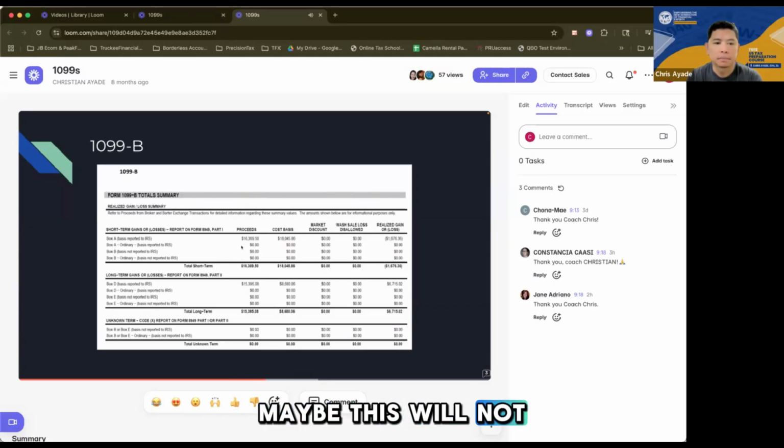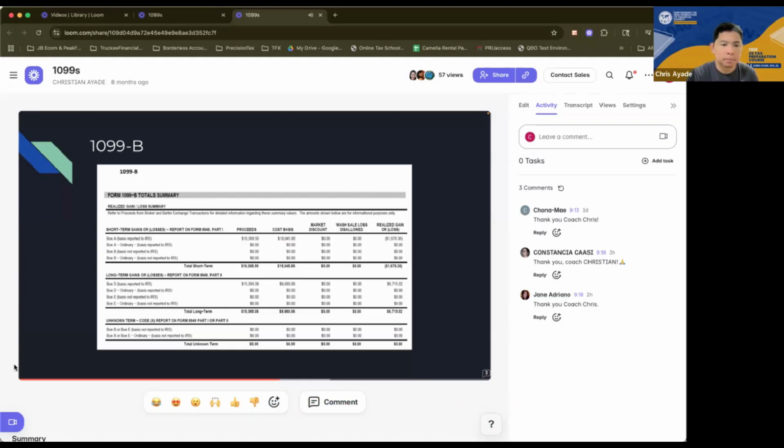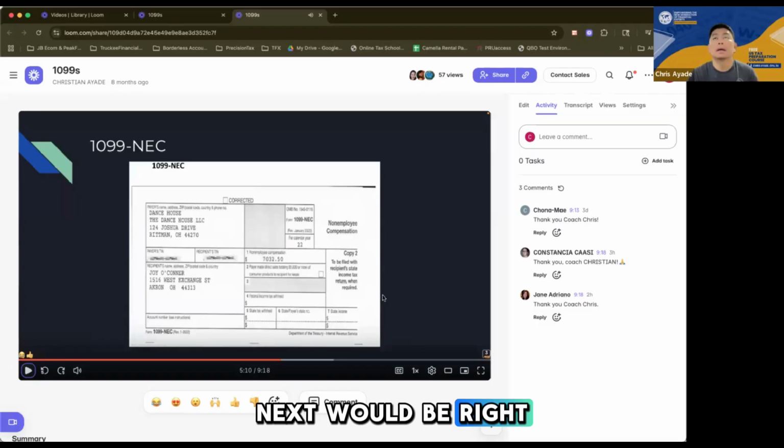Maybe going through this one right now would not make sense to you. But later on, when we start entering 1099-B into the tax software, it will make more sense to you. This one is just a preview of the form. Next would be 1099-B and 1099-DIV, they're interrelated, right?